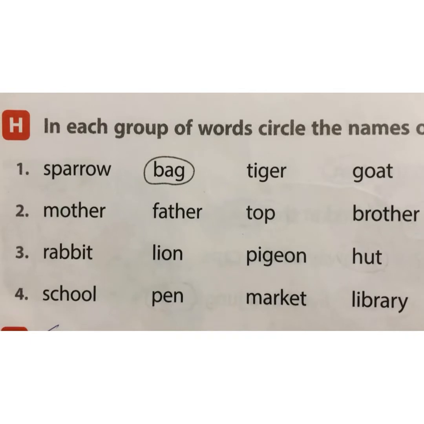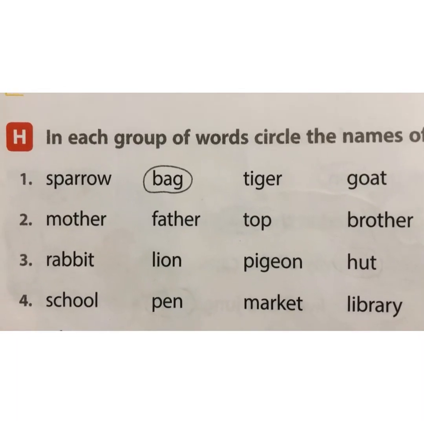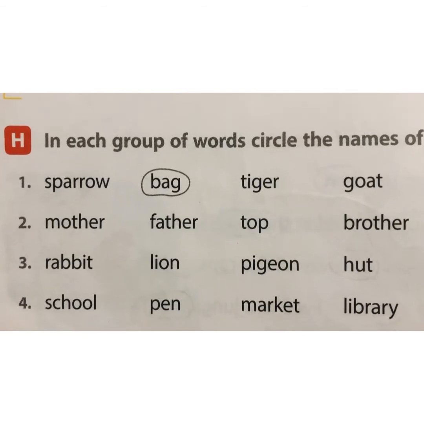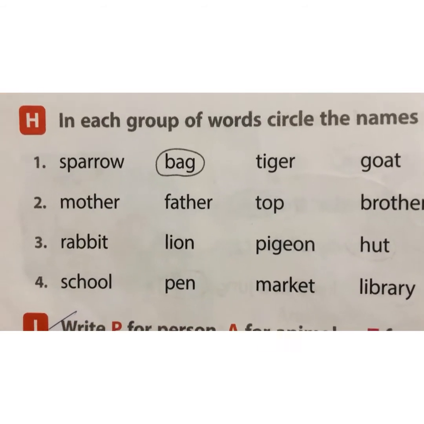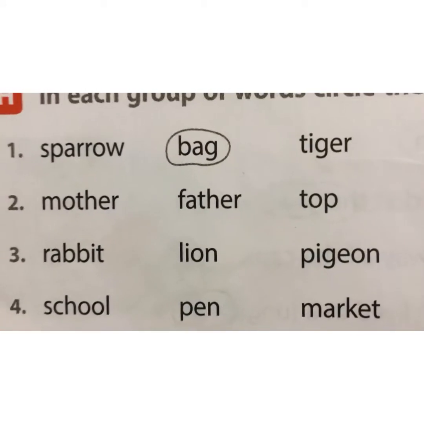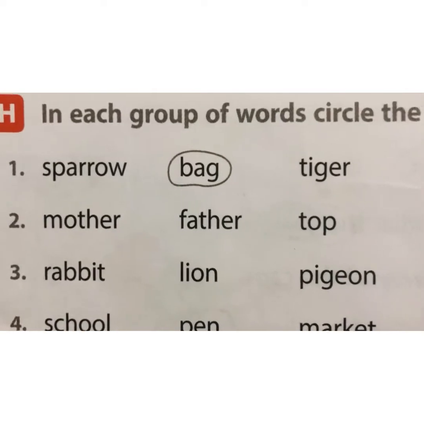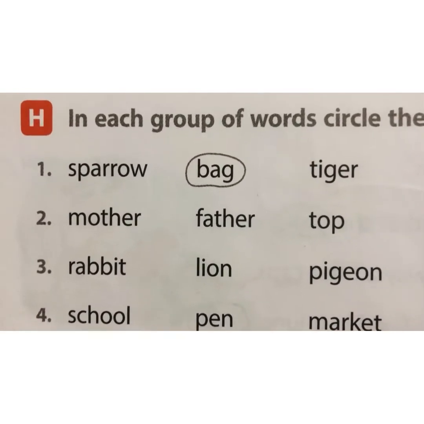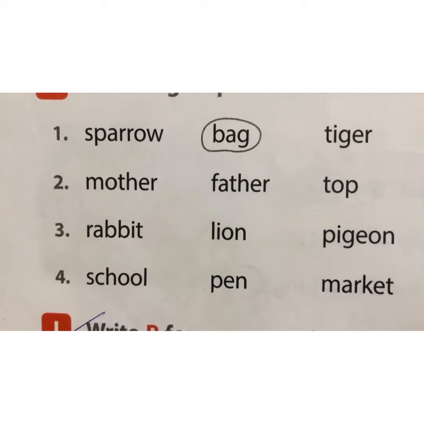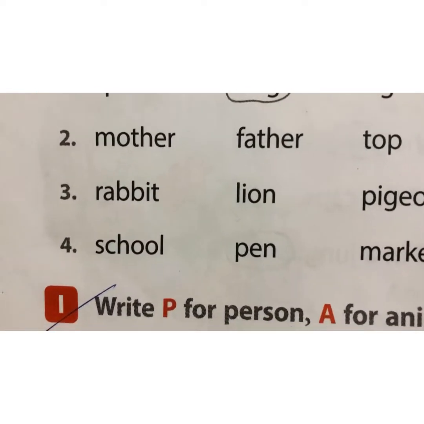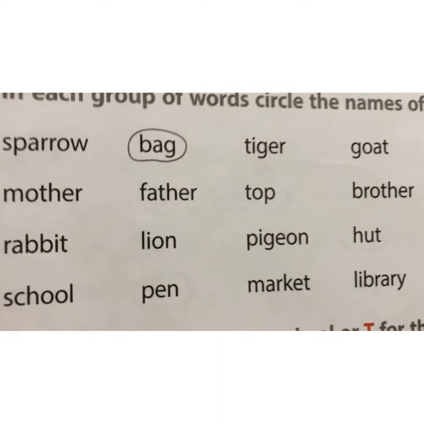First, sparrow, bag, tiger, goat. Sparrow, tiger, and goat are the names of animals. Sparrow is a bird. So, bag is already circled for you, as this is the name of a thing. Second, mother, father, top, brother.